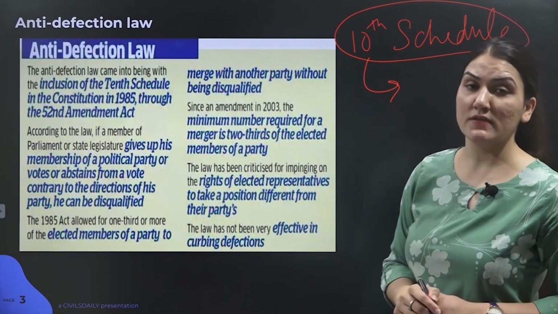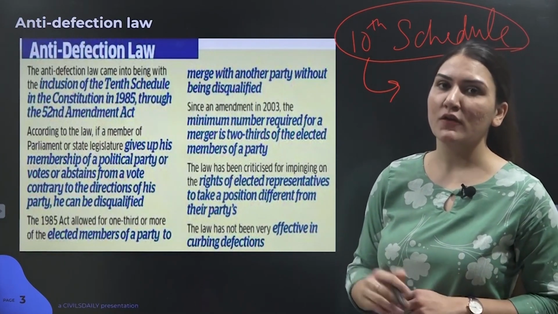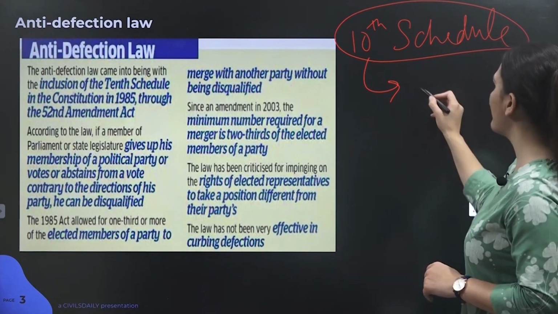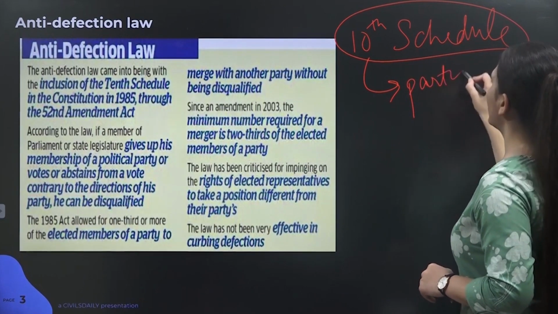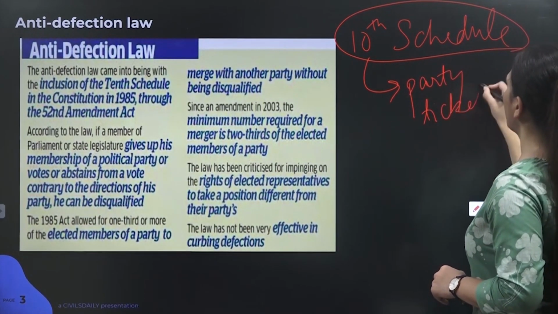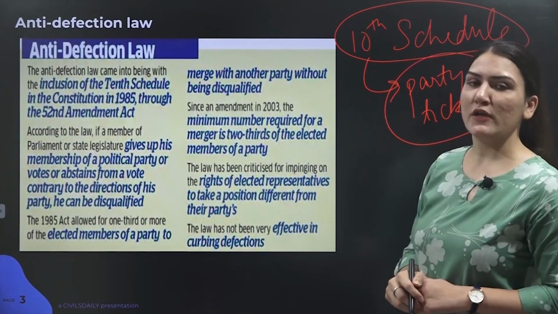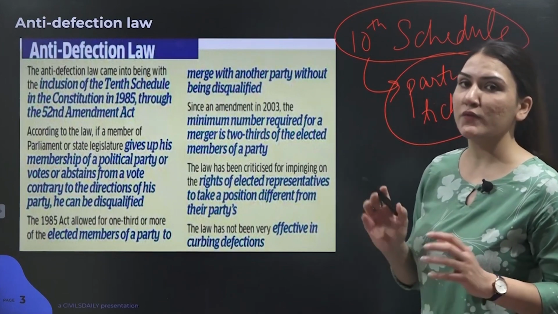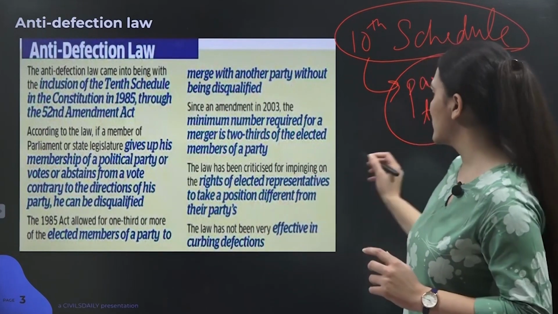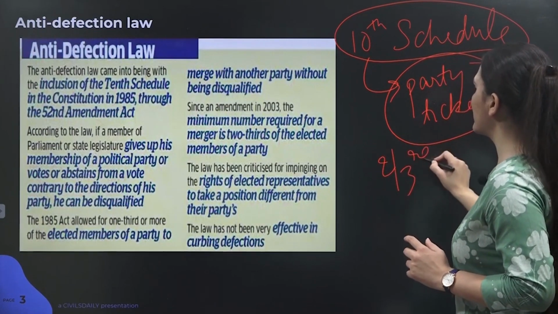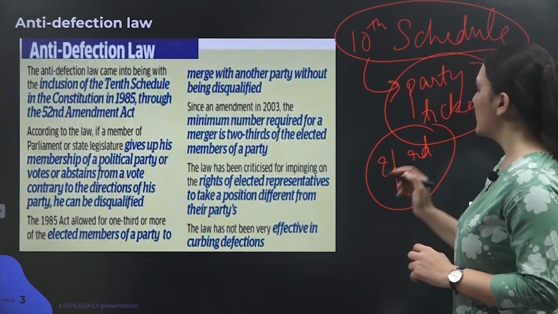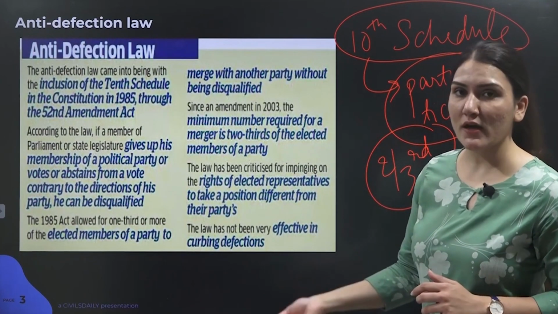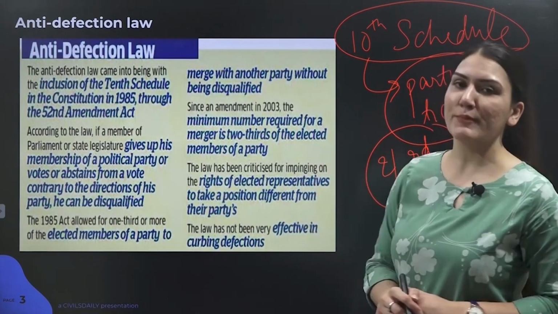Now, this 10th schedule provides 3 criteria for different kinds of members. So first is people who got elected on a party ticket. Political members who got elected on a party ticket, if they switch their party, then they are disqualified. And also there was another condition regarding 2/3 membership, which was added later. So if less than 2/3 of the people from a particular party defect to another party, then they are disqualified under this particular schedule.